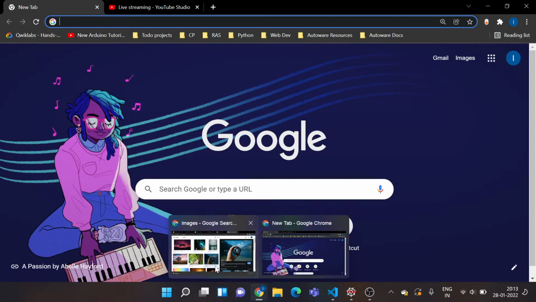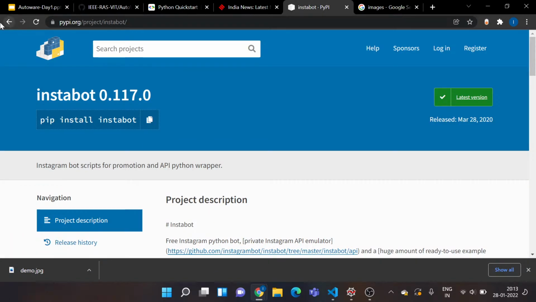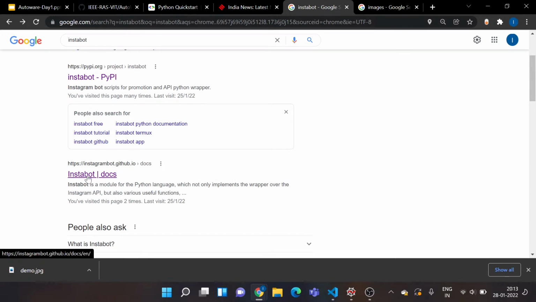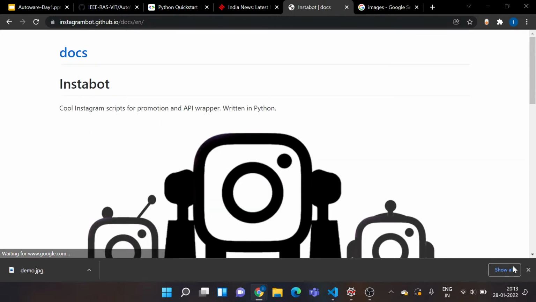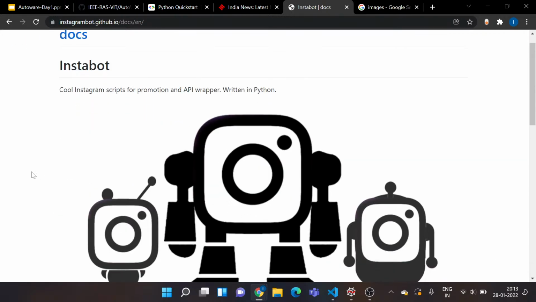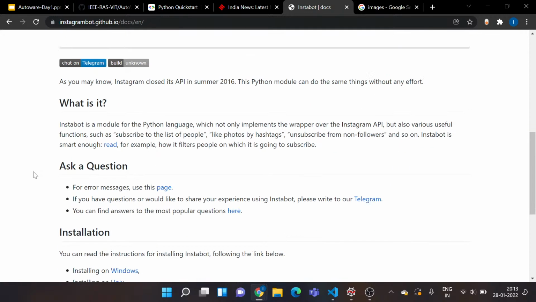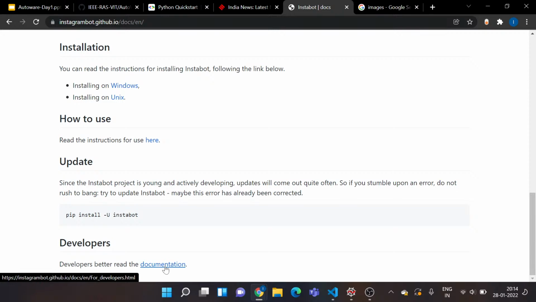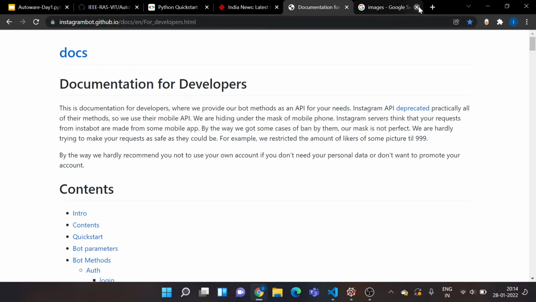So you need to go to your browser again. We have actually already typed instabot, so I'll just scroll down and here you can see this link. So this link provides me the documentation for this library. So I would recommend you to go through the official documentation that is available on the internet. So you'll get a very good idea of how you can use this library instead of searching on Chrome and just going here and there. It's a very good source. You get all the information here.